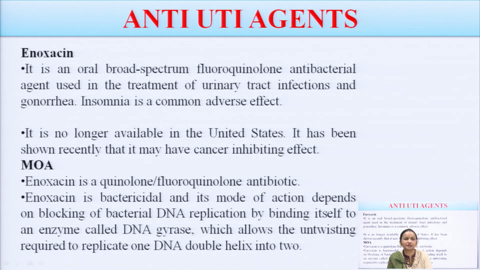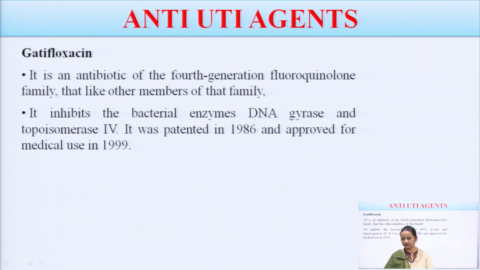Its mode of action depends on blocking bacterial DNA replication by binding itself to an enzyme called DNA gyrase. This DNA gyrase is responsible for two actions. The first action is untwisting and the second action is resealing. We have seen that all the fluoroquinolones bind to subunit A of the DNA gyrase.